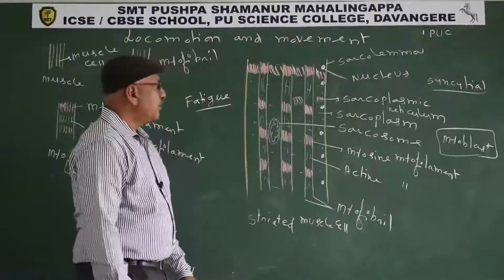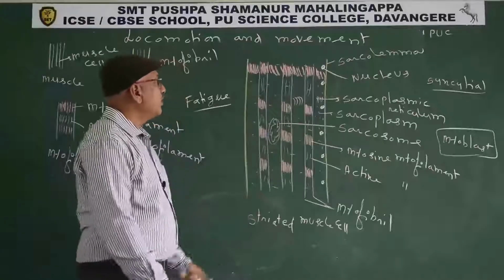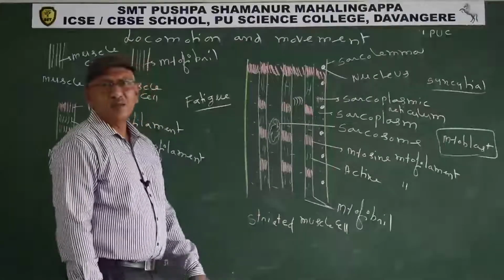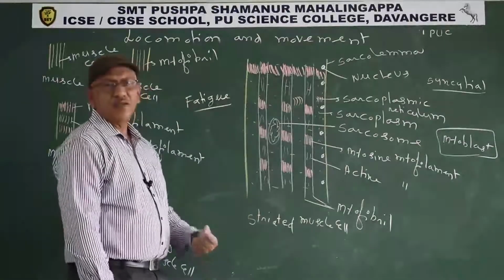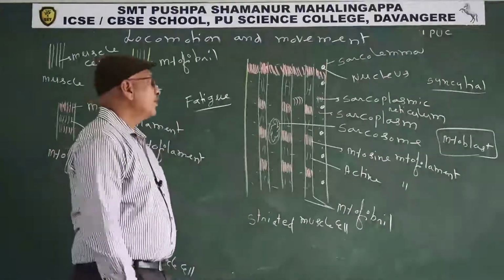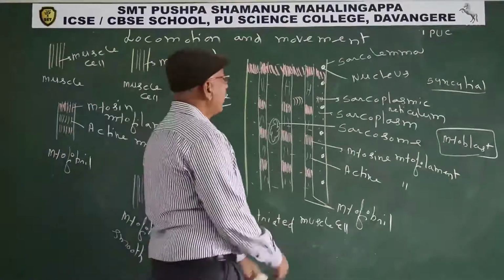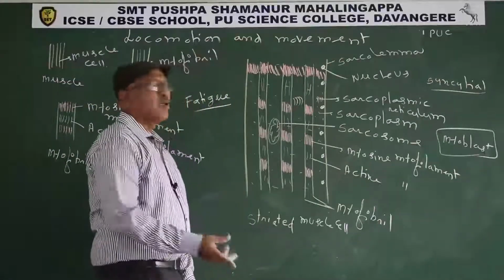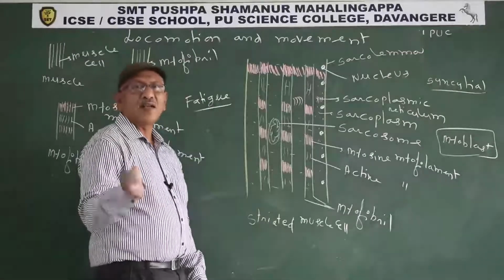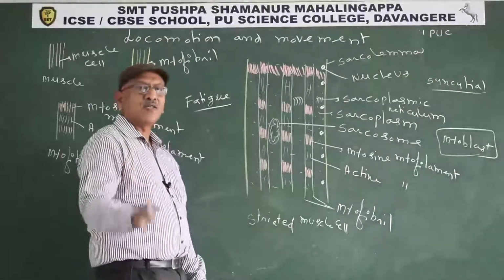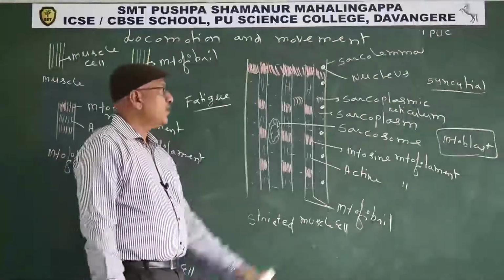Mitochondria of the muscle cell, sarcosome. Endoplasmic reticulum of the muscle cell, sarcoplasmic reticulum. Sarcoplasmic reticulum contains an abundant number of cisternae. And the cisternae contain calcium ions. So check this point: not ATP. ATP is present in the mitochondria.